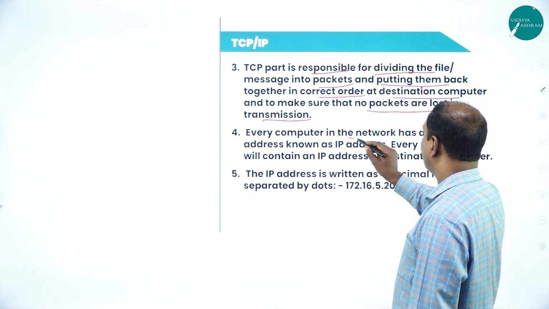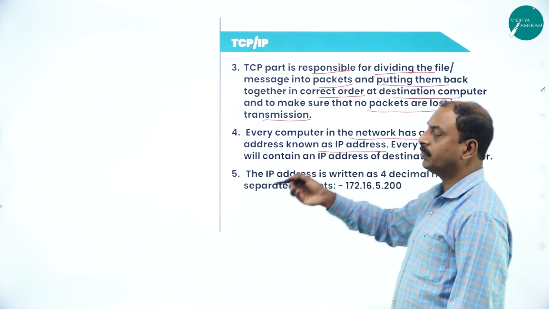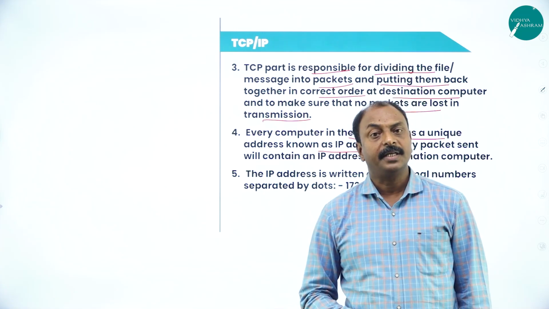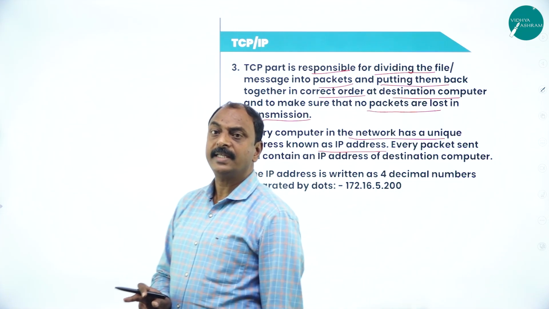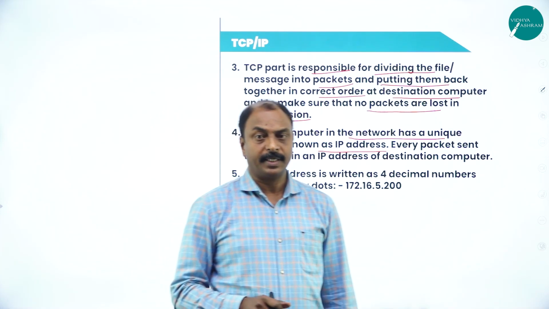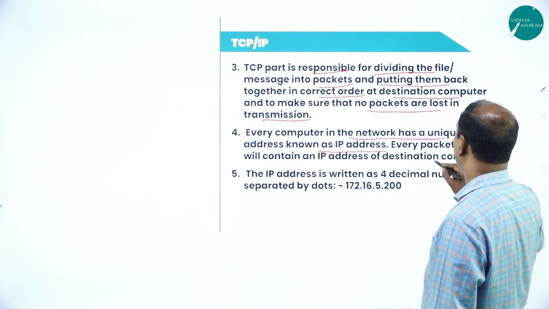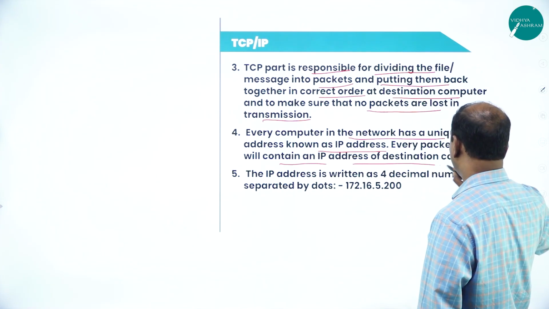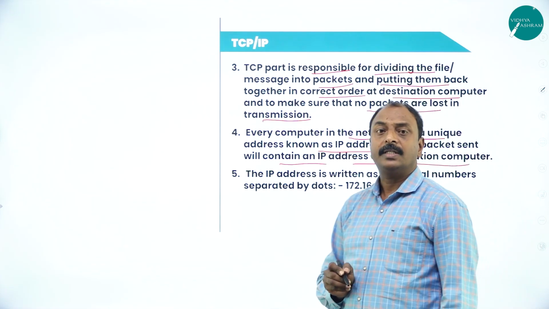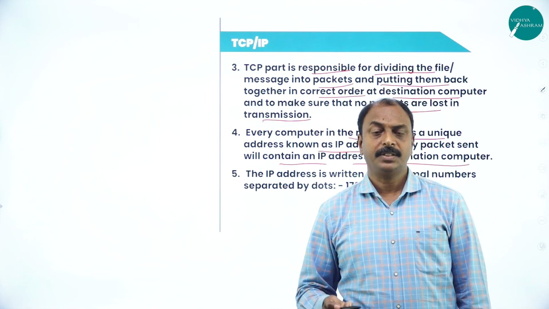Every computer in the network has a unique address known as the IP address. That is what we have seen in the first point. It is a numeric address. So every computer in the network has an IP address, called the numeric address. See, this is the network address or IP address. Every packet sent will contain the IP address of the destination computer.